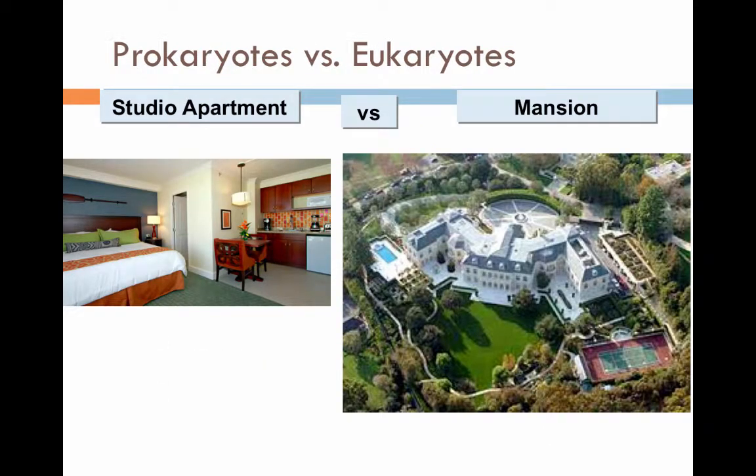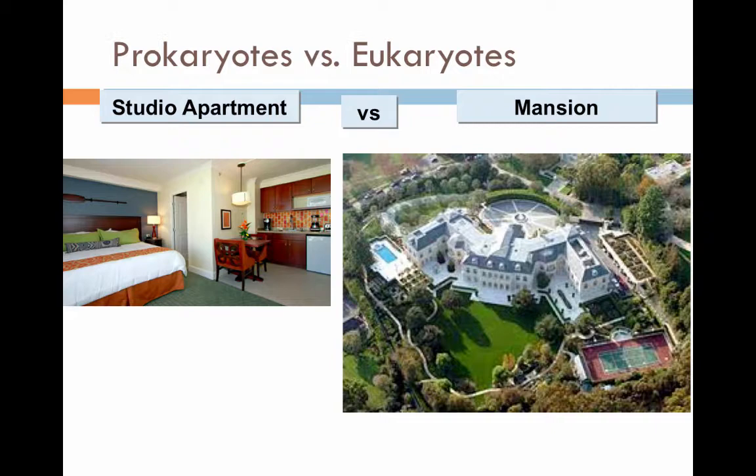Prokaryotes and eukaryotes can perform all the same functions. Eukaryotes just tend to be a little more efficient. I like to think of them as 2 different homes. Prokaryotes are like a studio apartment where the entire home is in one room. The bed, the kitchen, the TV, etc. are all together in one room.